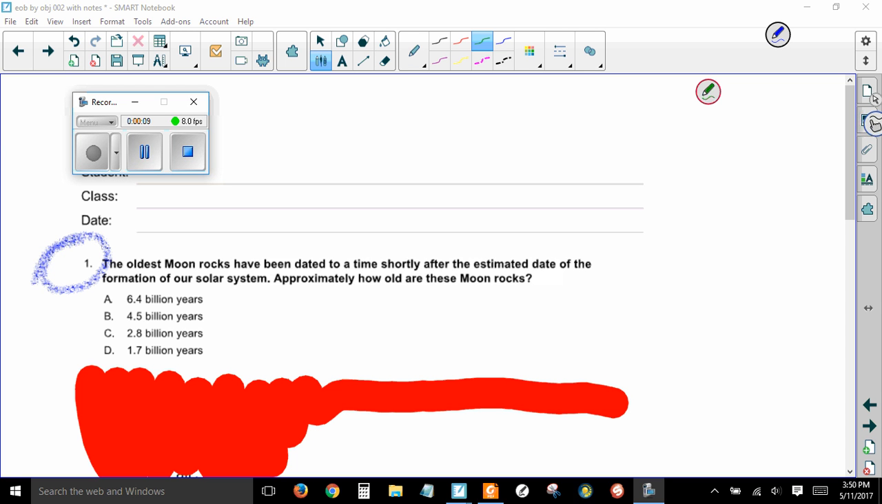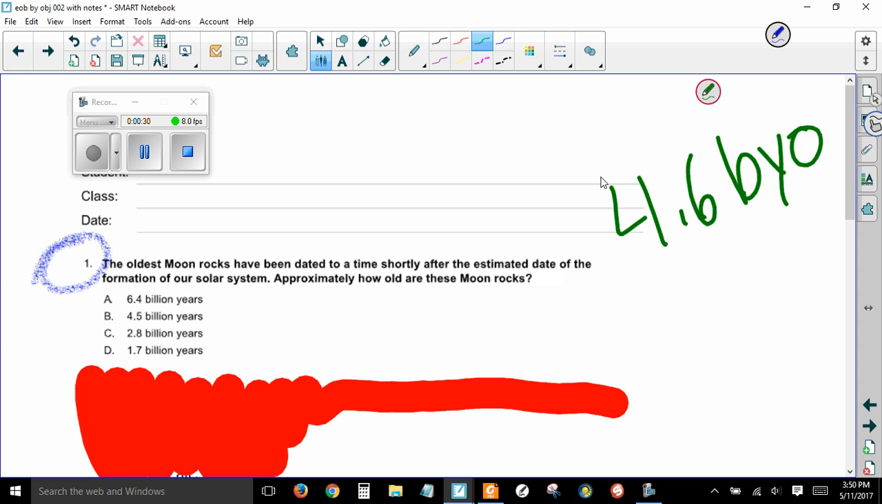The oldest moon rocks have been dated to a time shortly after the estimated date of the formation of our solar system. Approximately how old are these moon rocks? Well, the Earth, the moon, the solar system, all of it is about 4.6 billion years old. So the answer is B. That is a fact. That is something you need to remember.